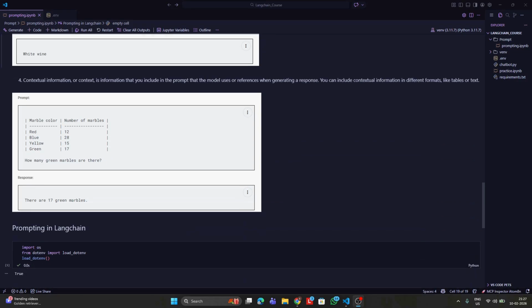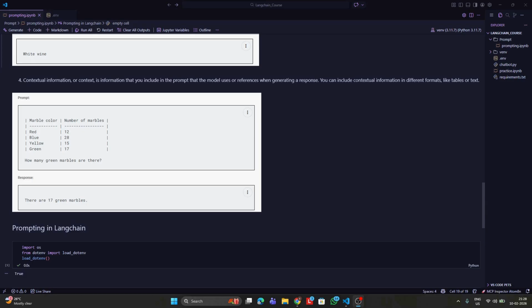And the last one is the contextual information. Contextual information also plays a very important part. It is the information that we include in the prompt that the model is going to use while generating a response. Now, let us say that I am creating a model which wants to access information from the database. We want to give a part of the database to the model so that it will first know what content is actually present. All this information is called contextual information.